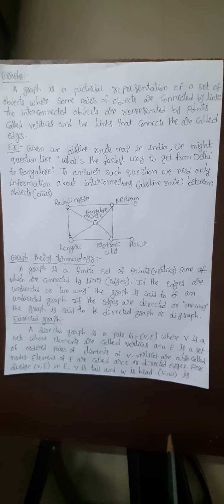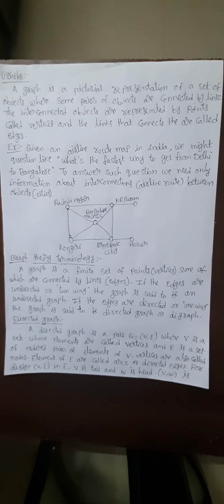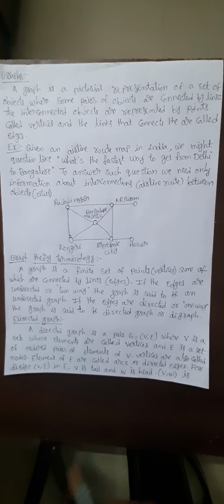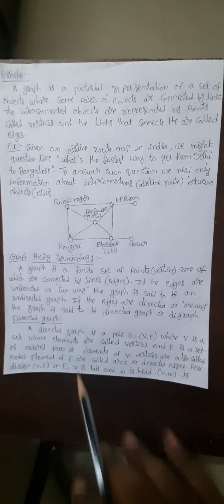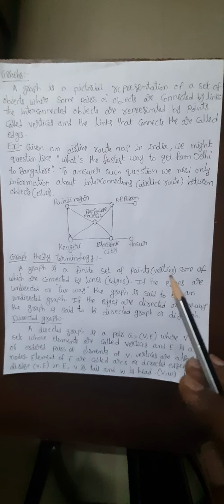Here I have given one example. If we take the airline map in India, usually we ask the question: what's the fastest way to get from, here I have given, Delhi to Bangalore? To answer this question, we need information about the interconnections between objects. Here the interconnections are airline routes and the objects are the cities. In this diagram, there is an interconnection from one object to another object, that is, from one city to another city.